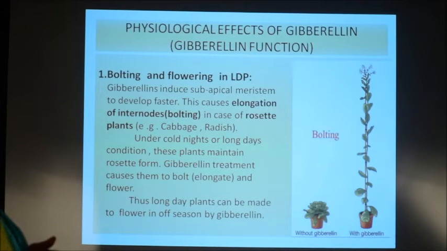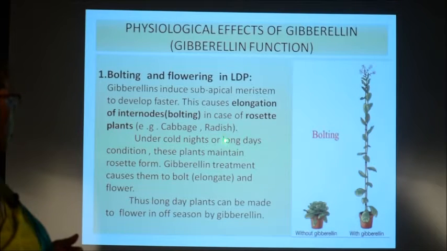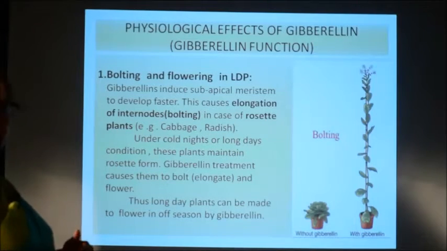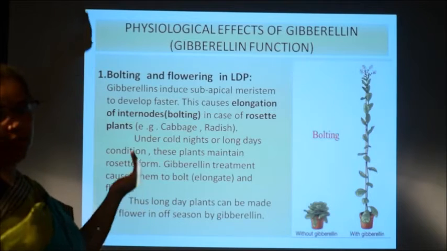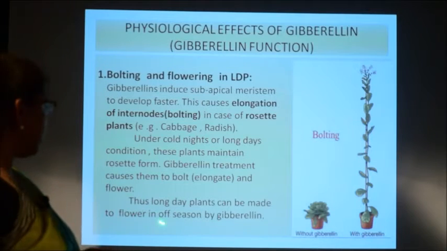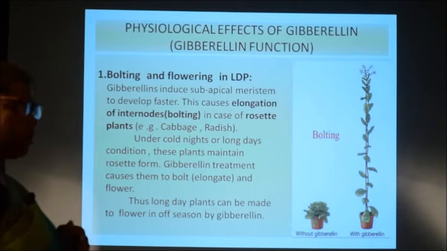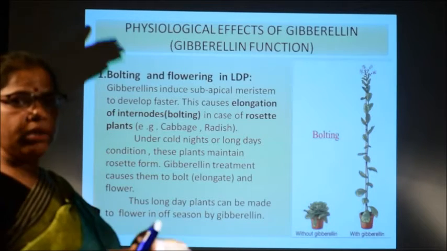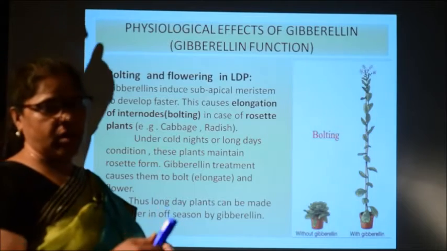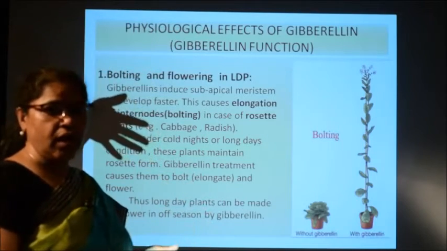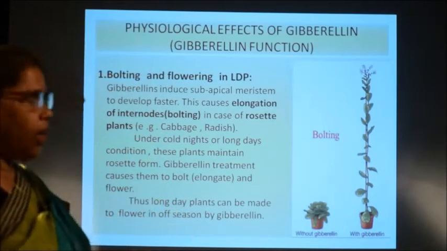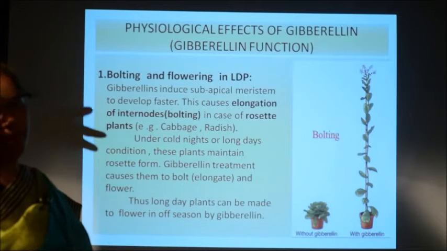These rosette plants experience cold nights or long days, and in the next season they utilize this stimulus and flower by elongating their internode. So, they need two different seasons for their flowering. In one season they receive the stimulus and in another season they flower.